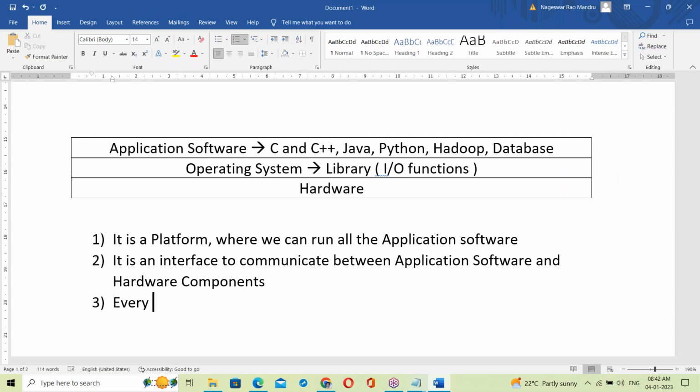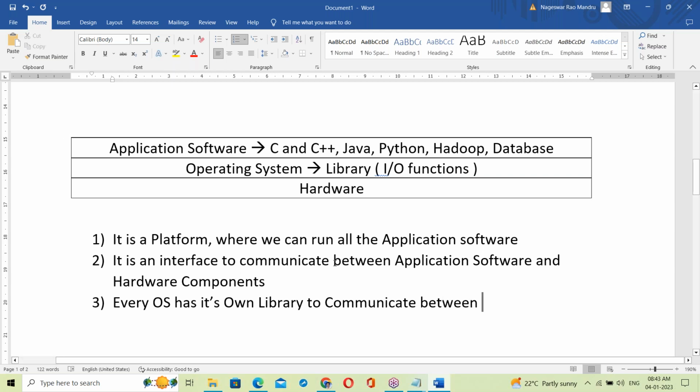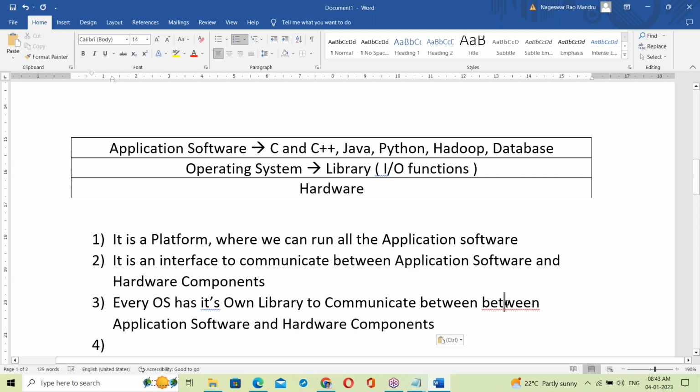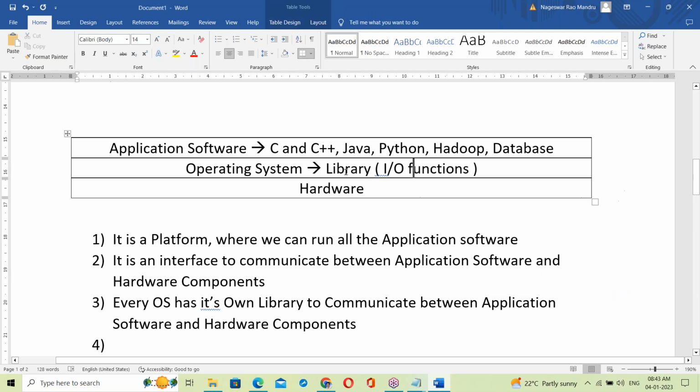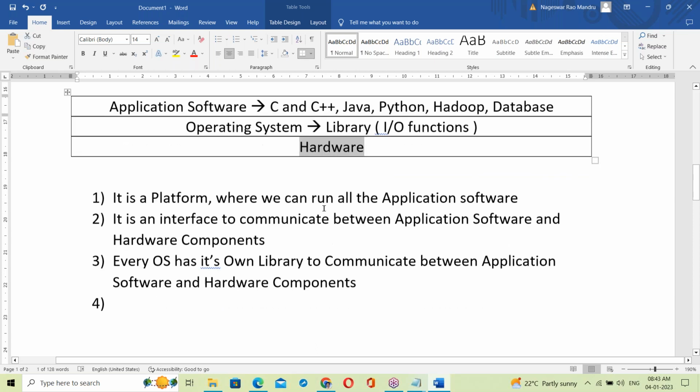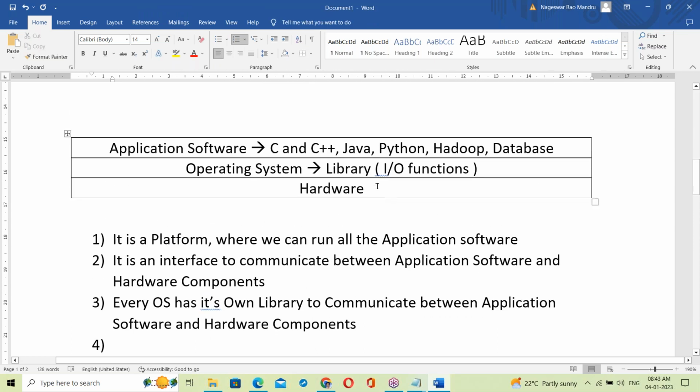So the OS is just using libraries to communicate between the application software layer and hardware components. That's it here. Next, one more important point here.